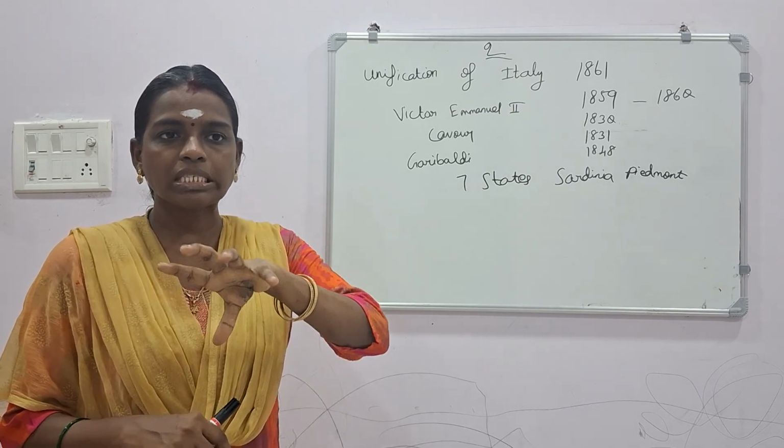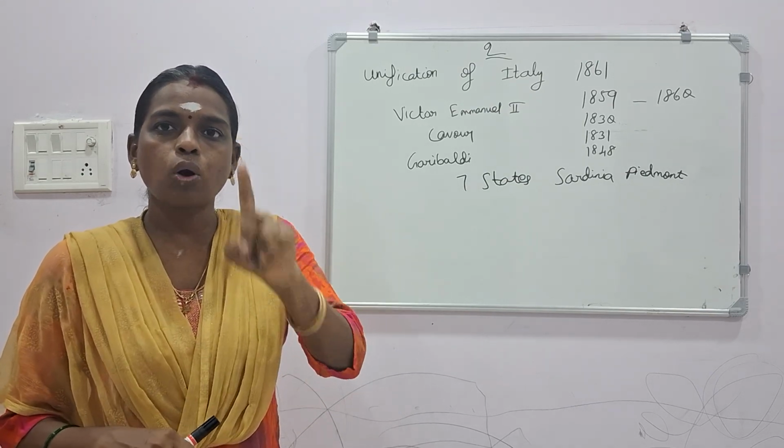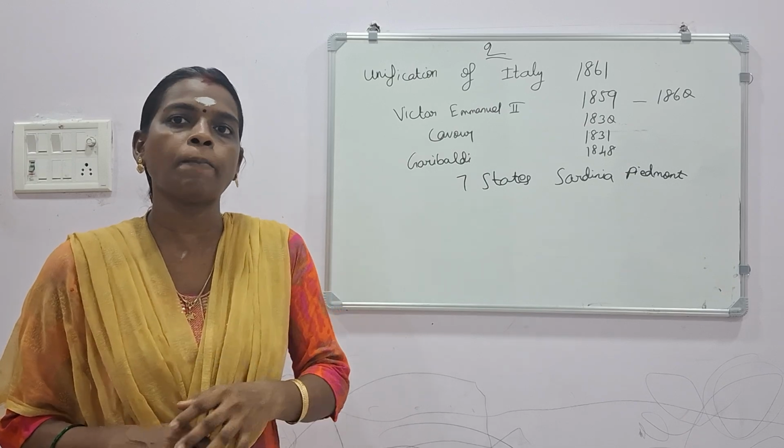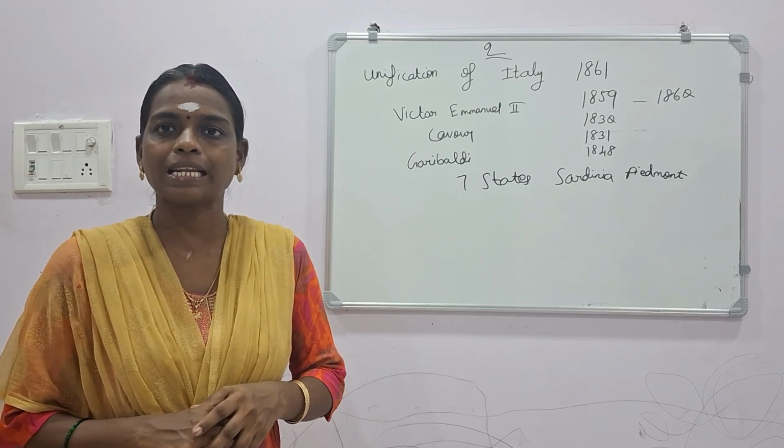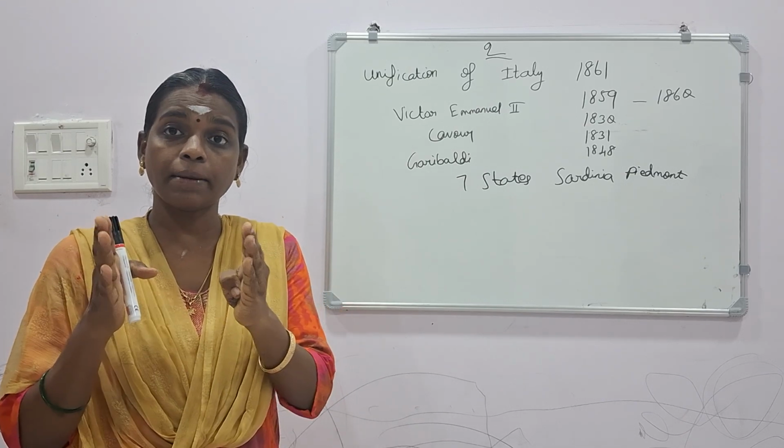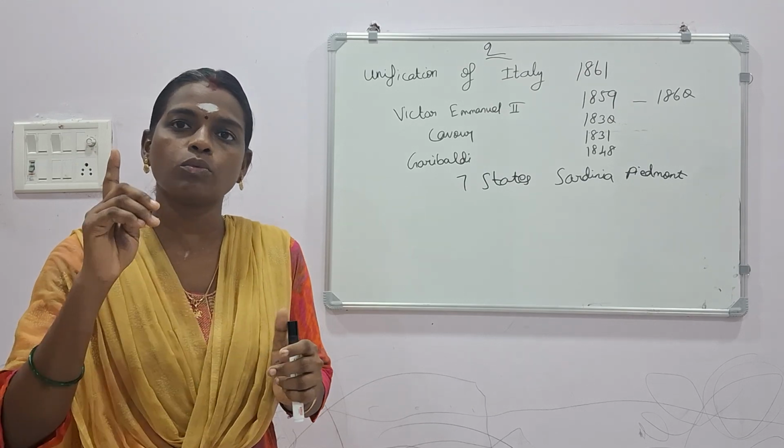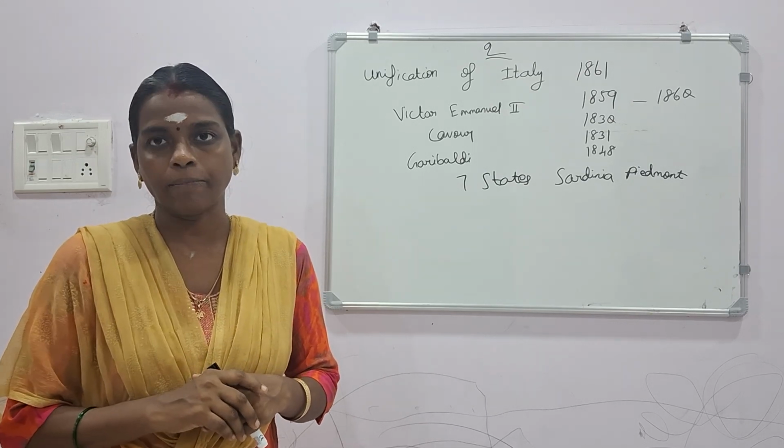But of the 7 states, only one state was ruled by the Italian princely house. Actually, Italian people only ruled over one of the states of Italy.